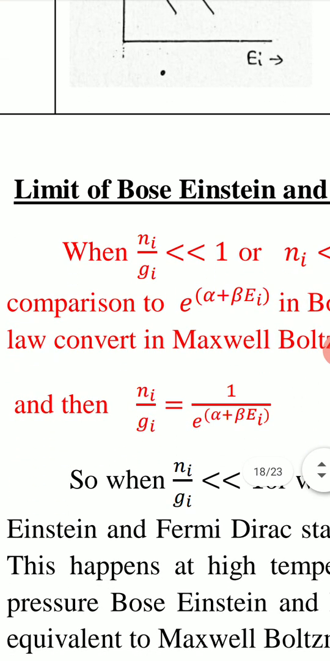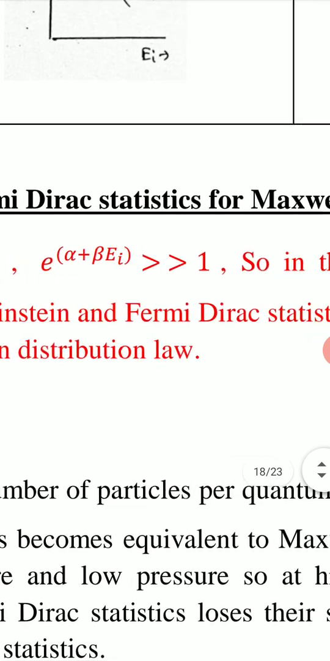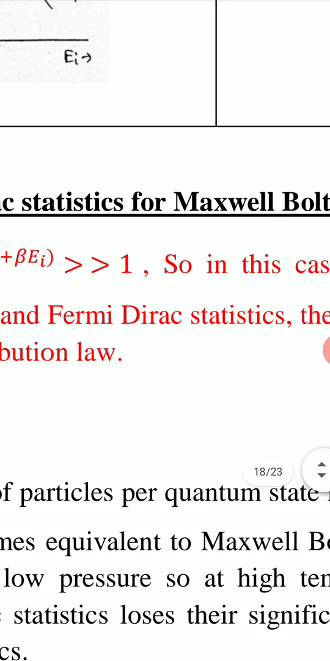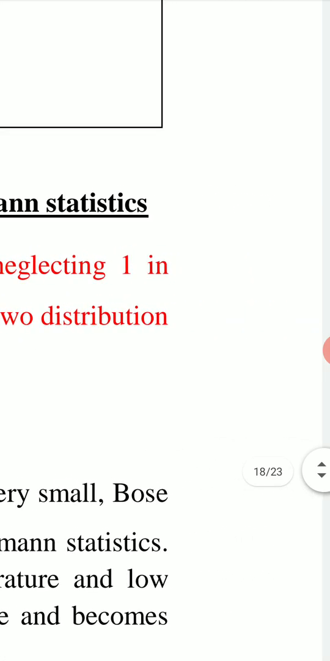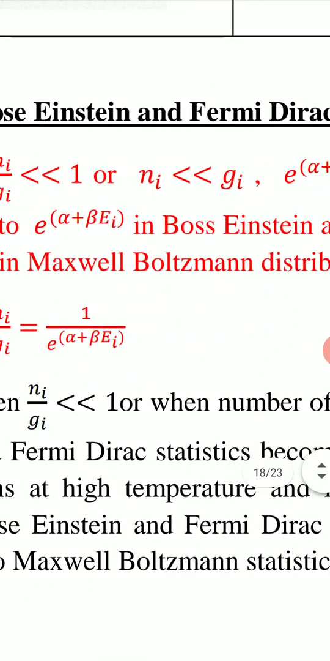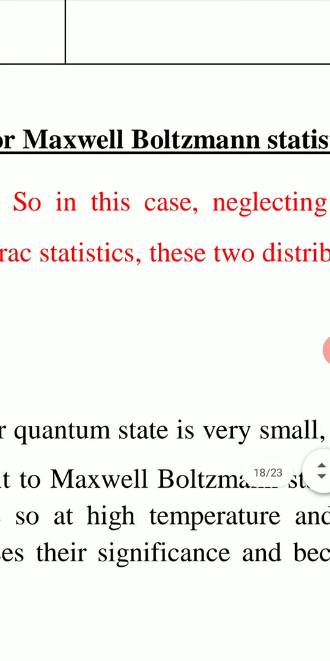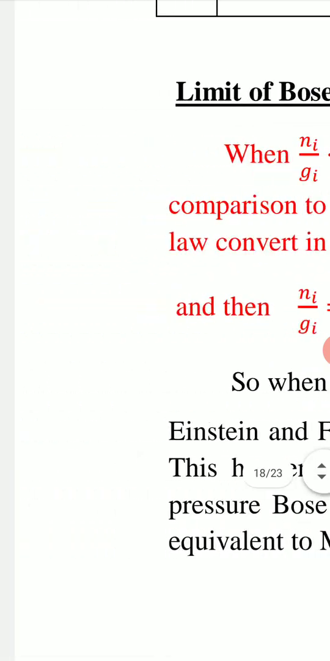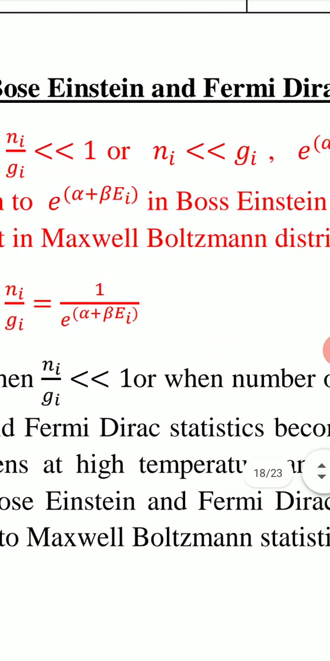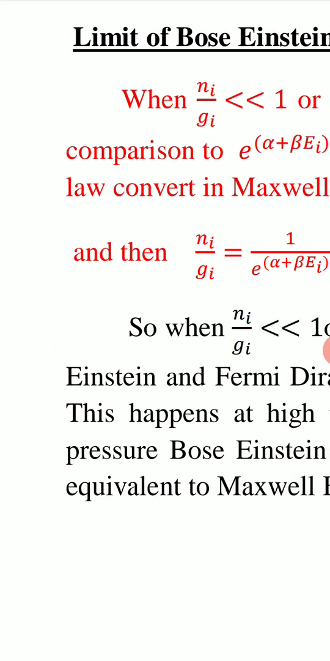So the condition is Ni upon Gi much less than 1, or Ni much less than Gi, then e to the power alpha plus beta Ei is much greater than 1. So in this case, neglecting 1 in comparison to e to the power alpha plus beta Ei in Bose-Einstein and Fermi-Dirac statistics, these two distribution laws convert into the Maxwell-Boltzmann distribution law, that is Ni upon Gi equals 1 upon e to the power alpha plus beta Ei.